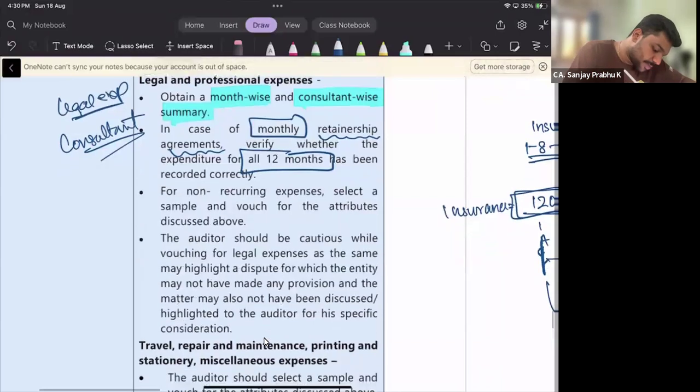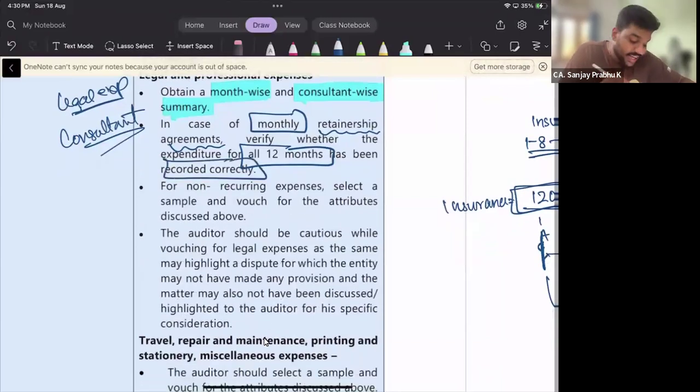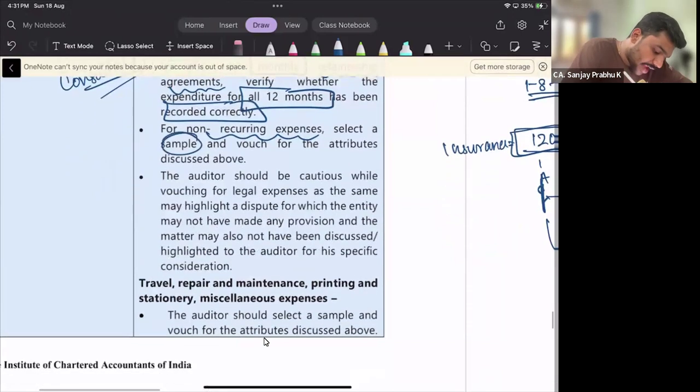Okay, so whether it has been properly recorded or not. In case of non-recurring expenses, say for example, other than retainership agreement, we are not going for a retainership agreement. That means when proceedings are filed against the company, at that particular point of time only we are going to consult the lawyer. In case of non-recurring expenses, select a sample and vouch whether the attributes discussed above.